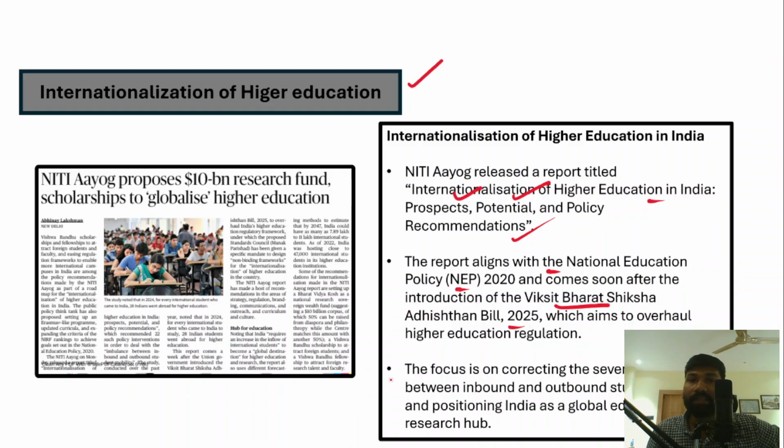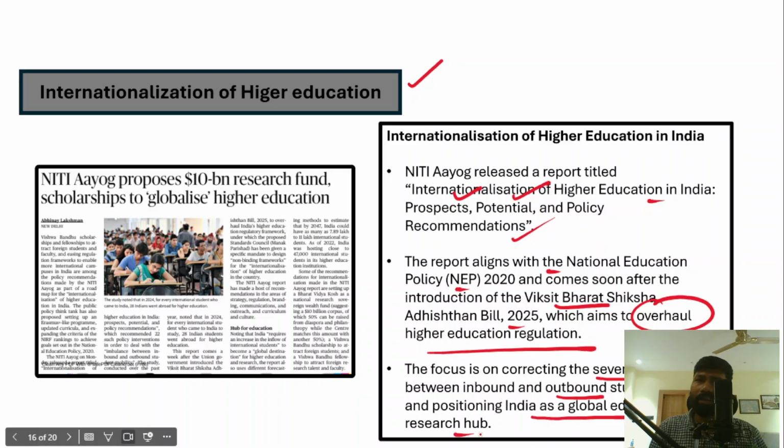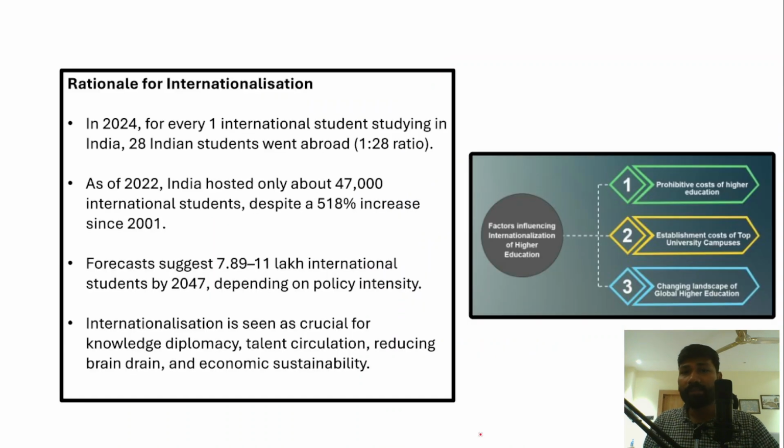Now in fact, this Viksit Bharat Shiksha Adhishthan Bill 2025 aims to overhaul the entire higher education regulation in India. Right? So therefore, the focus is on correcting the severe imbalances between inbound and outbound student mobility, positioning India as a global education and research hub. So that means students from other countries can come and study in India, and Indian students will prefer Indian universities, Indian educational institutions rather than going out of the country. So with that objective, Niti Aayog has launched this new report.